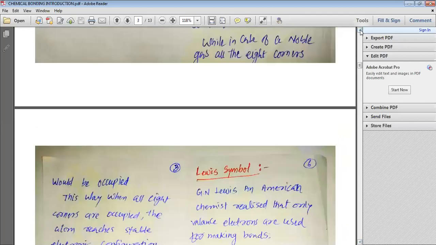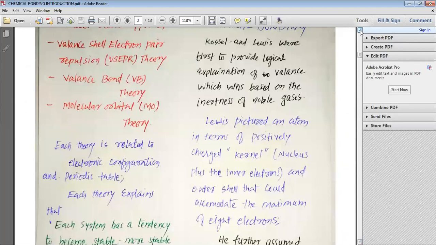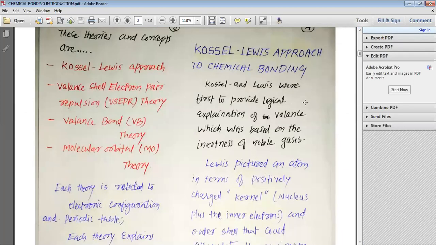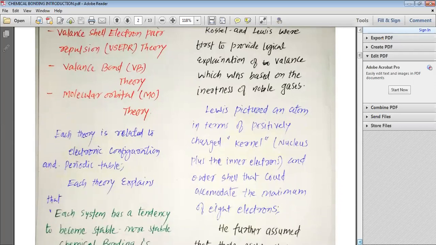So Kossel and Lewis first tried to explain the bonding, and their approach was truly logical. So they are known for it. Kossel and Lewis were first to provide a logical explanation of valence, which was based on the inertness of noble gases. They might have thought about why noble gases are stable, and then they came to know the reason, and based on that they developed a theory.